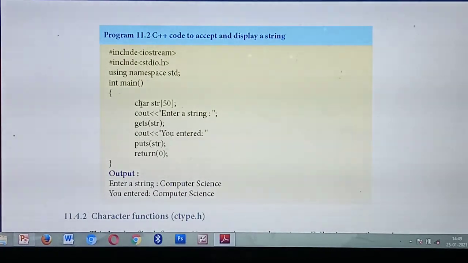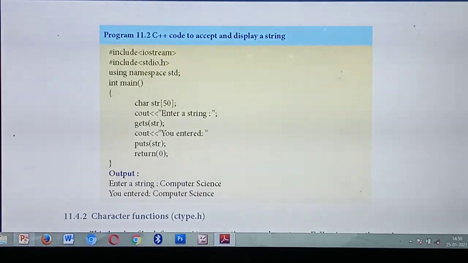So inside that, listen. Here a string means a collection of characters. Before you enter a string, you are going to declare a variable. What's the name of the variable? This one, char str of 50. The name of the variable is str.